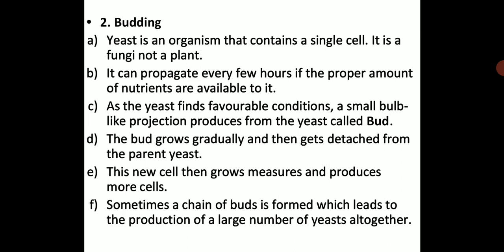You have to take down all this in your notebook, and how they reproduce. They require favorable conditions, and a projection comes out of one single yeast, and that is called a bud. The bud will get detached from the parent and have an individual existence, and this new cell then grows, matures, and produces more cells. So this is how yeast multiplies through the budding process, and this is called asexual reproduction, because here there is no requirement of a male and a female gamete. I hope you are writing this. You need to continue to write, children.